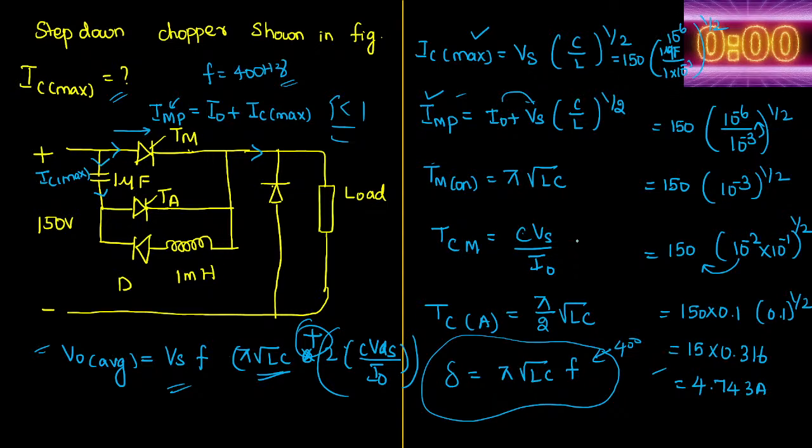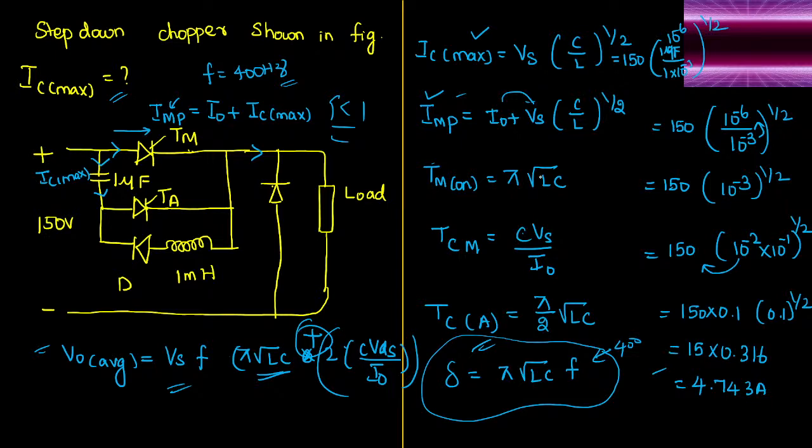It's not a big question to solve by hand. Everything is given, you can just substitute. Frequency is 400 Hz, inductor L equals 1 millihenry, capacitor C is 1 microfarad, and pi is 22 by 7. Just reduce this and you will get the answer for duty cycle delta. Let us go ahead with the next question.